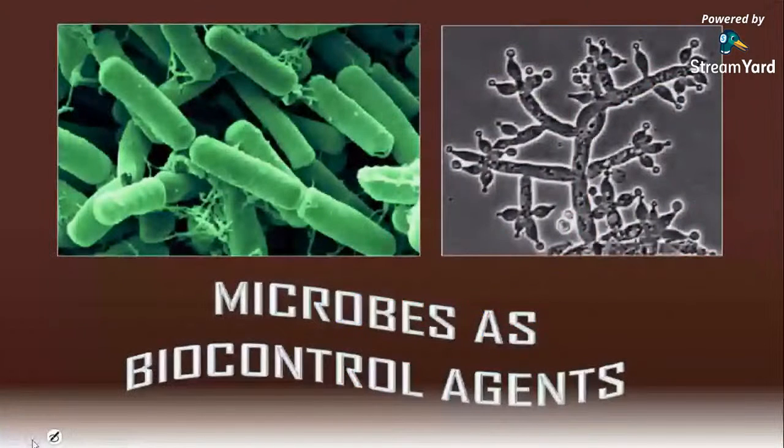In the next class, we'll be studying microbes as biocontrol agents and biofertilizers, which will be just a 15 to 20 minute session, after which we move on to the chapter Strategies for Enhancement in Food Production, where we have to discuss animal breeding and plant breeding. And the last topic, very important, single cell protein.